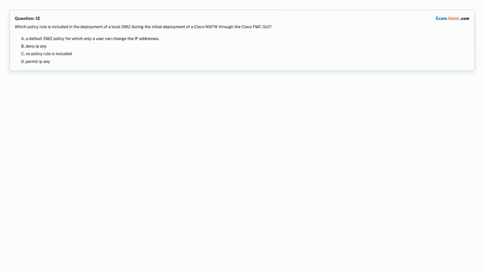Question 12. Which policy rule is included in the deployment of a local DMZ during the initial deployment of a Cisco NGFW through the Cisco FMC? Option A. A default DMZ policy for which only a user can change the IP addresses. Option B. Deny IP any. Option C. No policy rule is included. Option D. Permit IP any. Choose the correct answer.